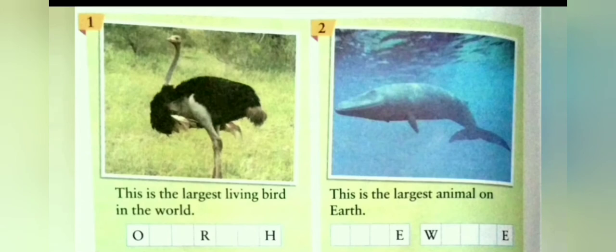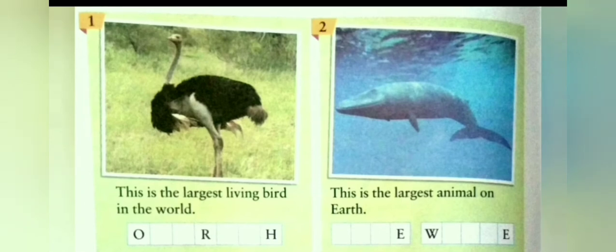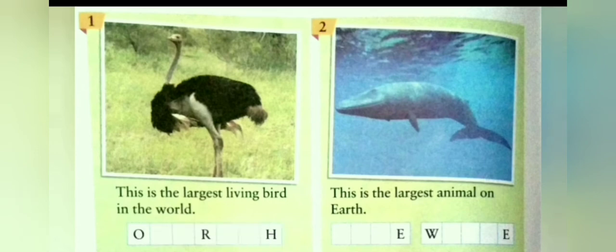The first picture is the picture of the largest living bird in the world. It is ostrich. Ostrich is a flightless bird mainly found in Africa. They are the largest living bird species and have the biggest eggs of all living birds. Ostrich do not fly but can run faster than other birds. Ostriches have the biggest eyes of all land animals. We will write in the space given: ostrich.